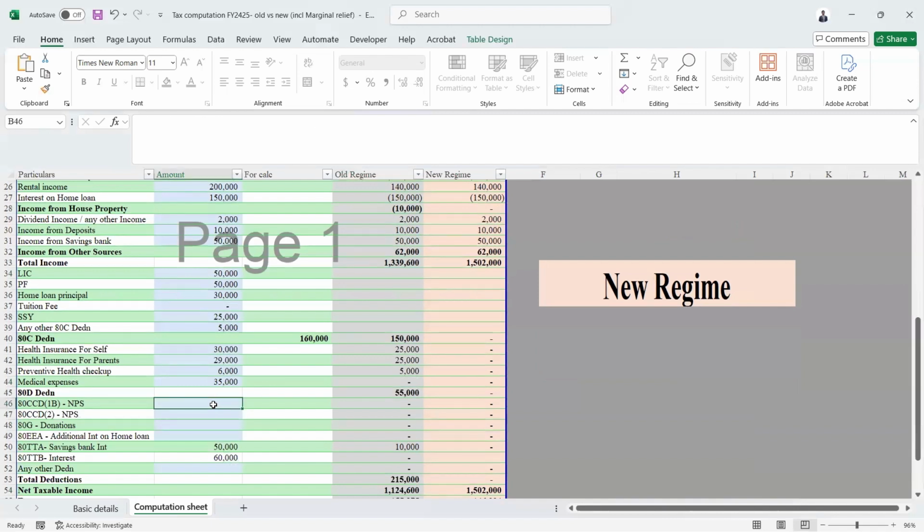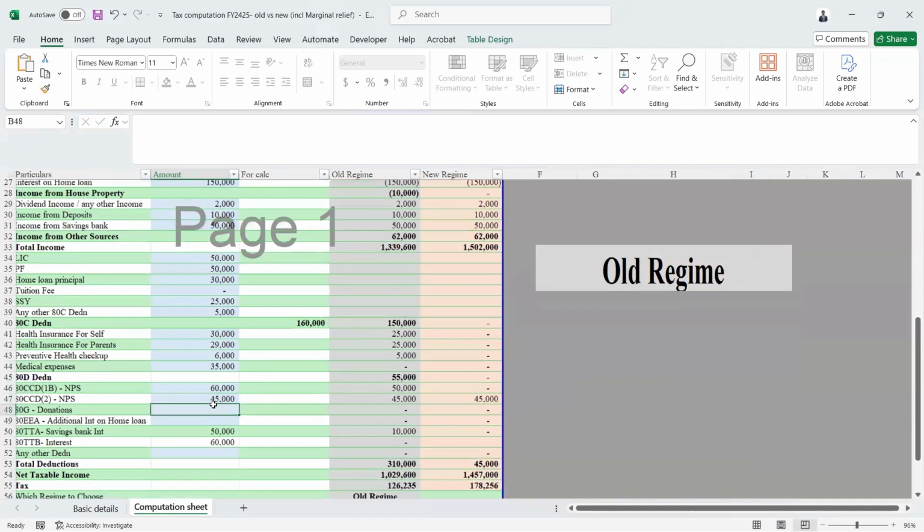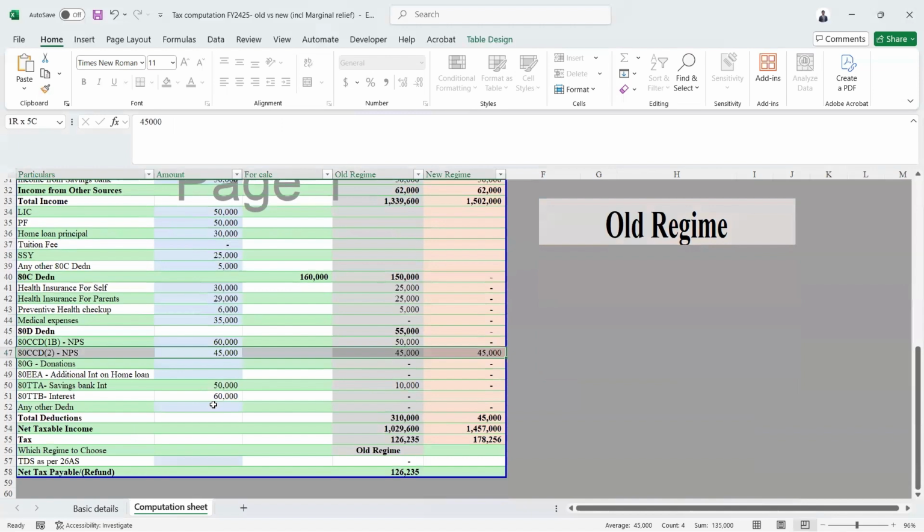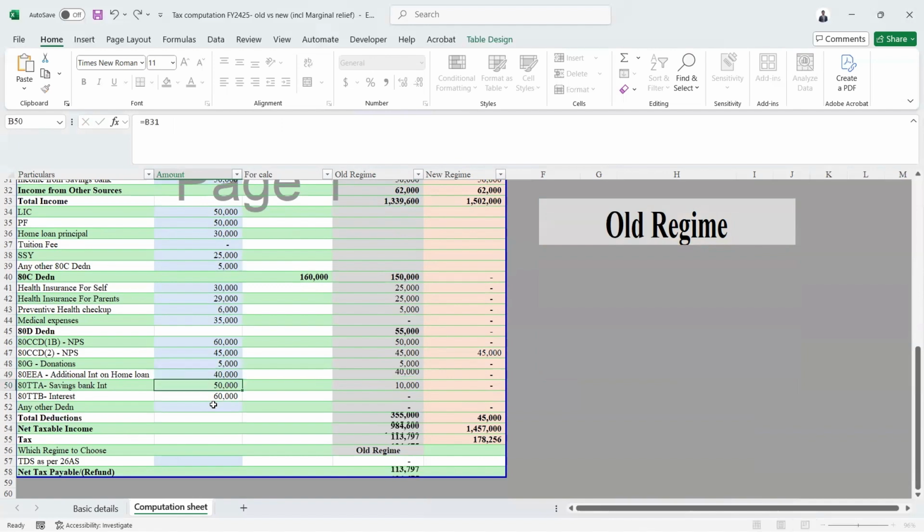And maybe NPS 60,000 and 45,000, this is for employer, this is for employee. Both I have given. Some donations, and then the 80EEA additional interest on housing loan. If you have the additional interest, you can give it over here.